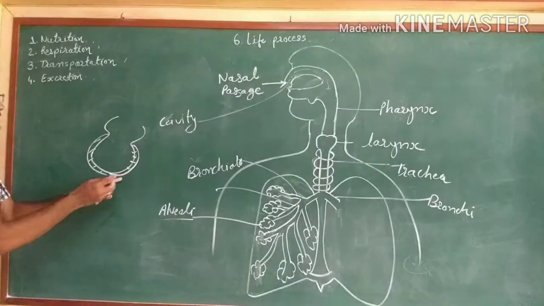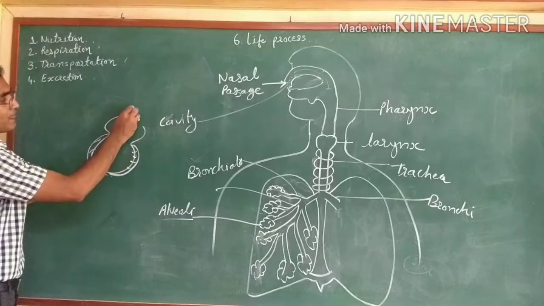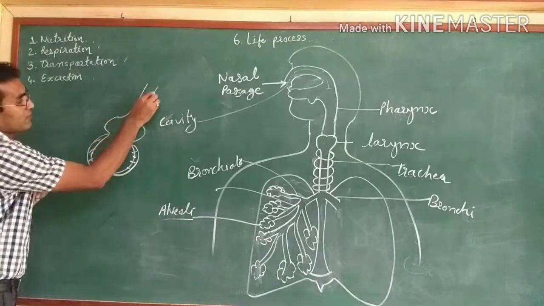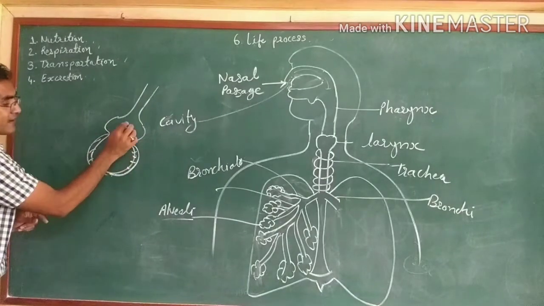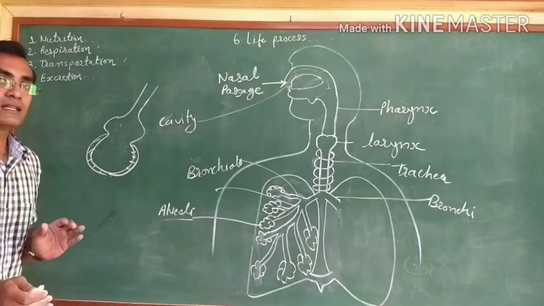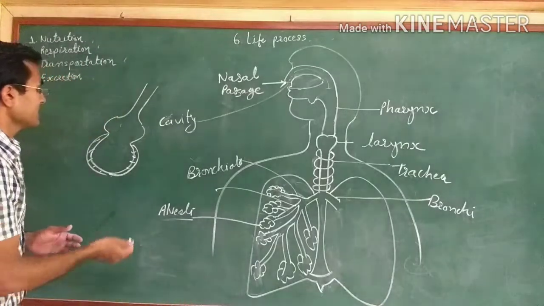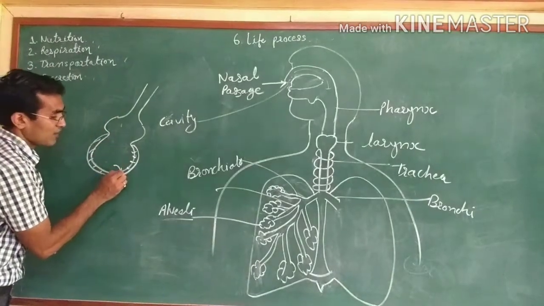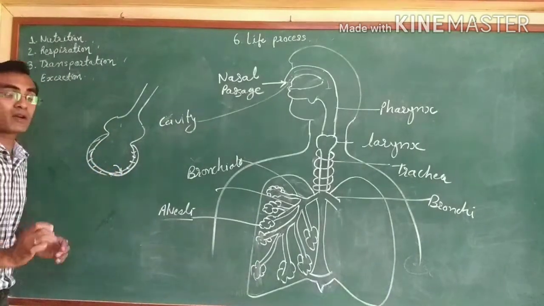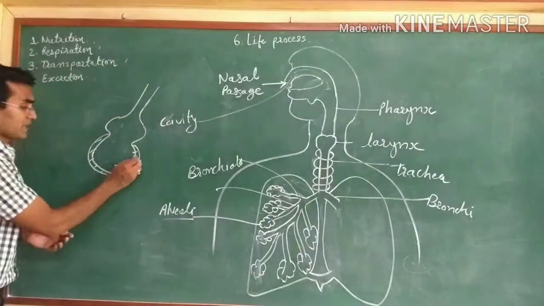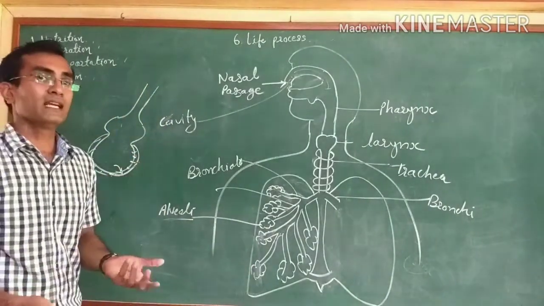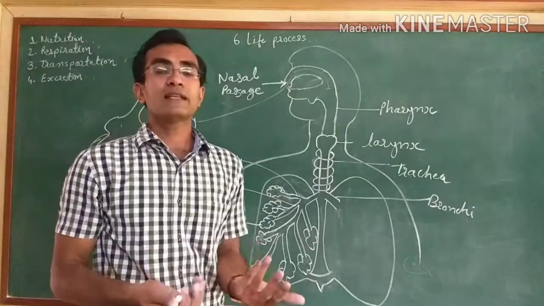The air will come from the bronchiole to the alveoli. This air contains all the gases, but out of all the gases it will absorb only oxygen, because in the blood capillaries there is obviously blood. So what is present in the blood?